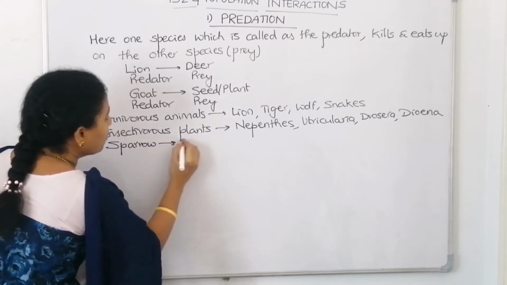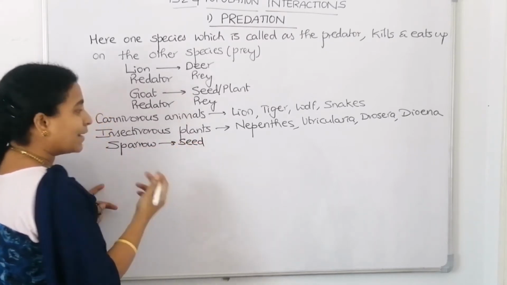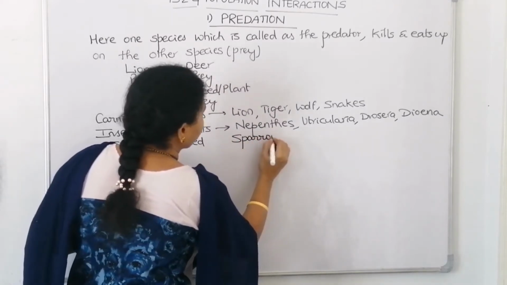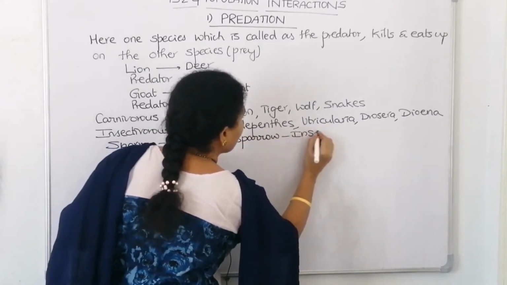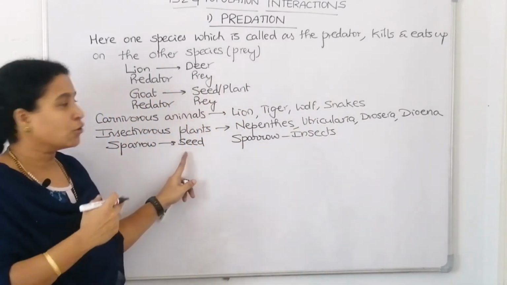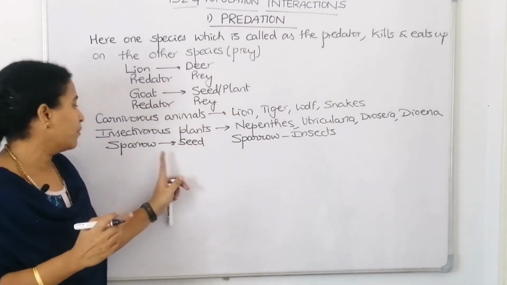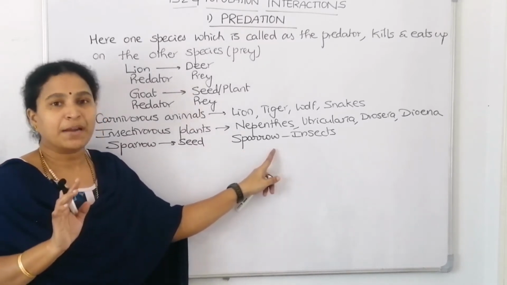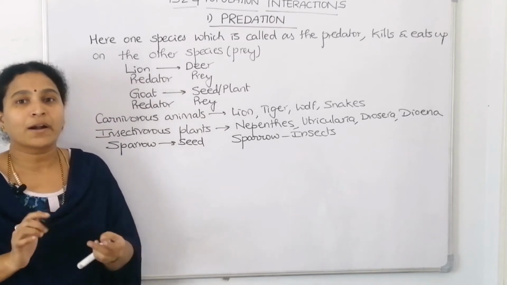When a sparrow eats a seed, that is also predation. Or when a sparrow eats insects, it's omnivorous then. The sparrow is eating plants and also eating insects, which means it's omnivorous. This is also an example of predation. So I think we understood what is predation.